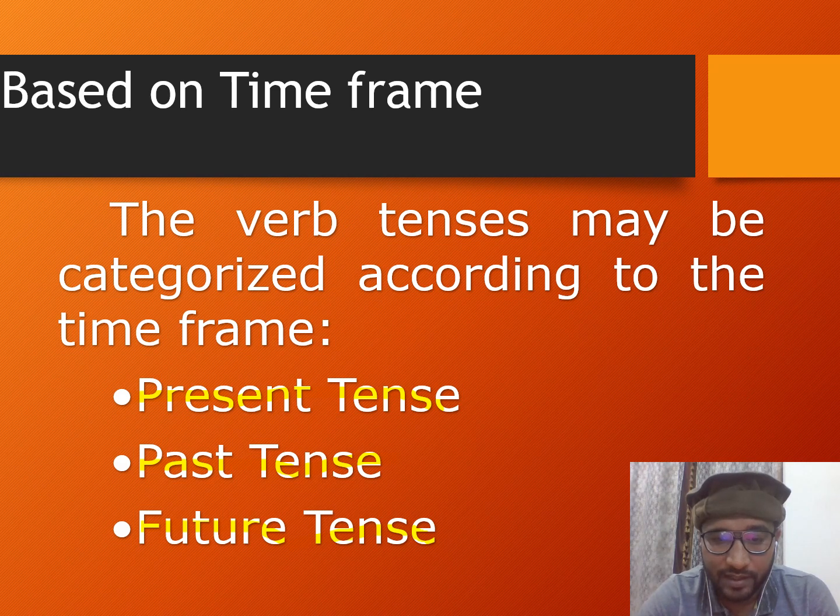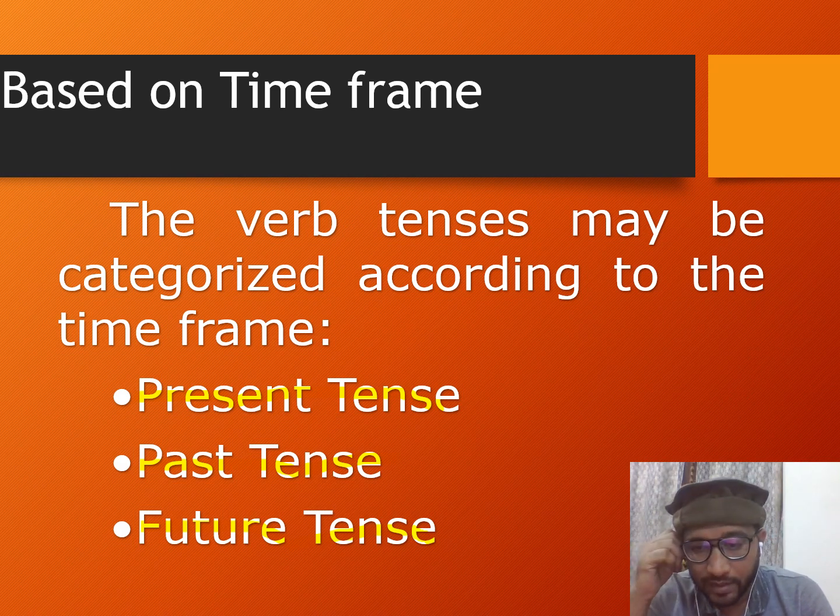So we have got three different categories, as you can see over here. Before I continue, I would like to tell you a few things related to the tense. When I talk about present tense, it means, let's discuss what these three times are.